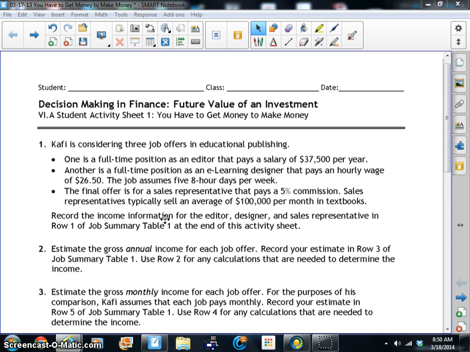In this tutorial, we're going to look at how to get money and all that. We're looking at some money things. So we have this particular character, Kefi, who has three different job offers, as illustrated right here. And as you can read, one is a full-time position as an editor that pays a salary of $37,500 per year.